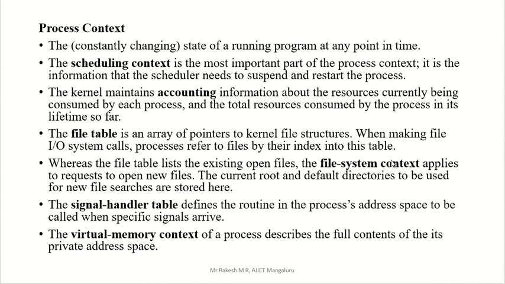The file table contains currently opened file information, but the file system context gives information about opening new files. In order to open a new file, that request is given by the file system context. Another one is the signal handler table. What does the signal handler table contain?